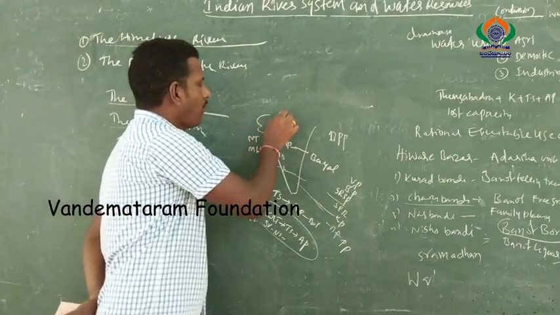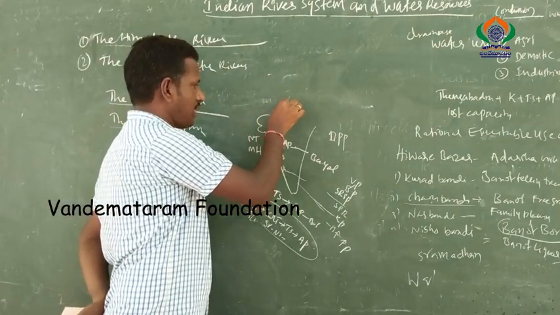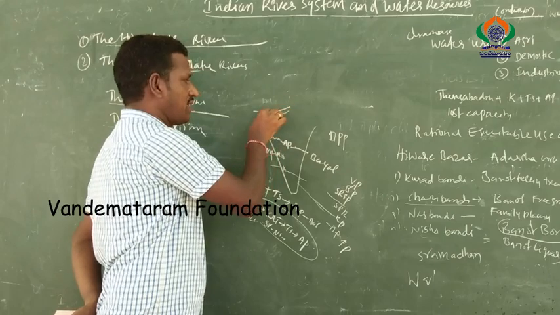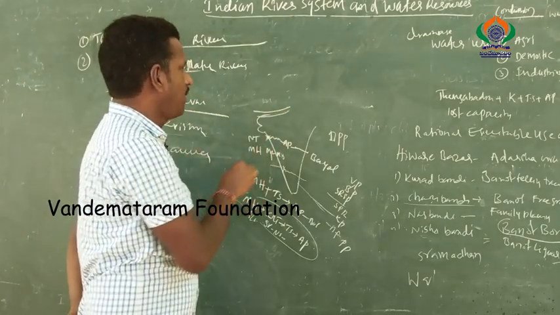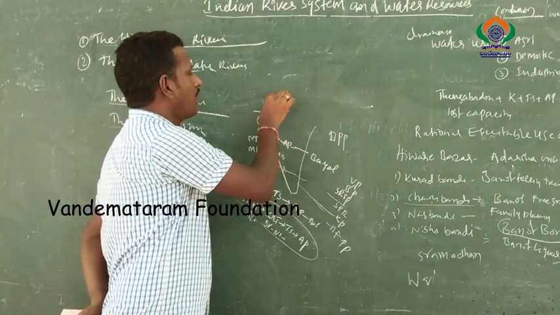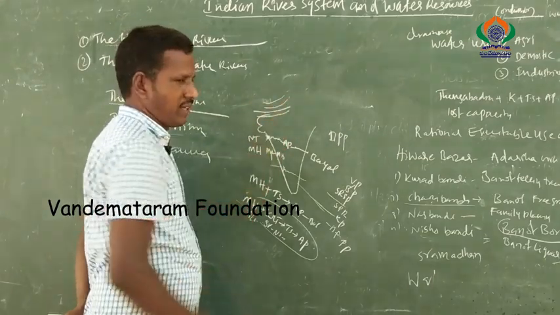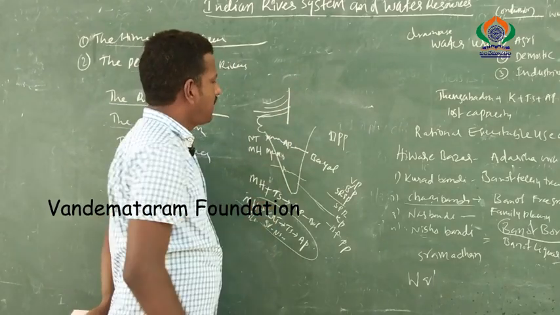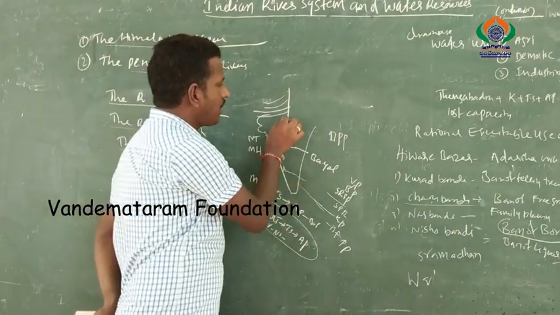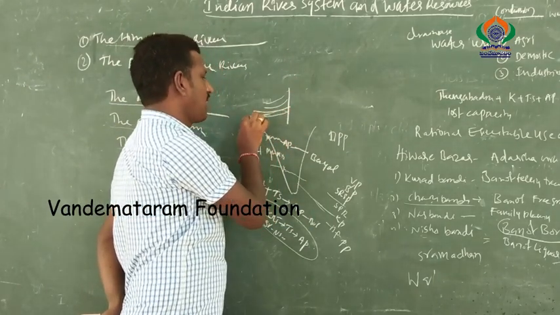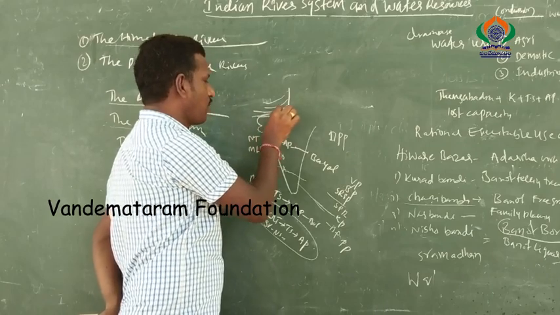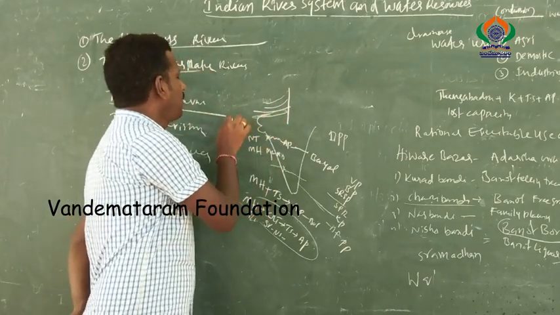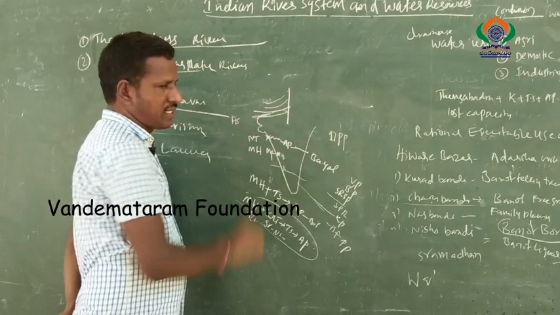So the middle part there has other rivers: the Narmada river, Tapati river, Luni river, Mahi river, and Sabarmati river. These rivers start from central India, the central plateau. The central and western part slopes to the west side. That's why these rivers flow into the west side and merge in the Arabian Sea.